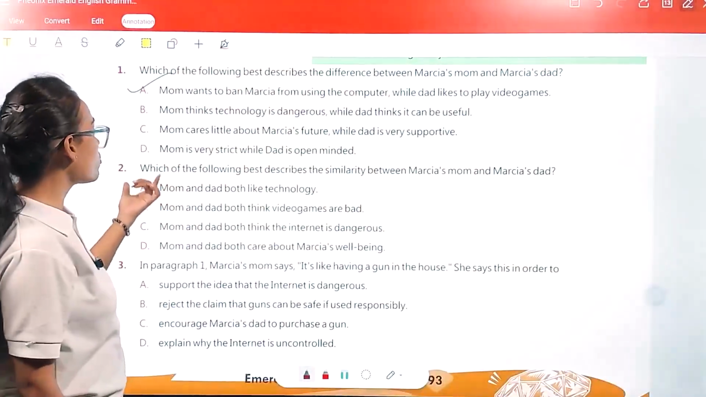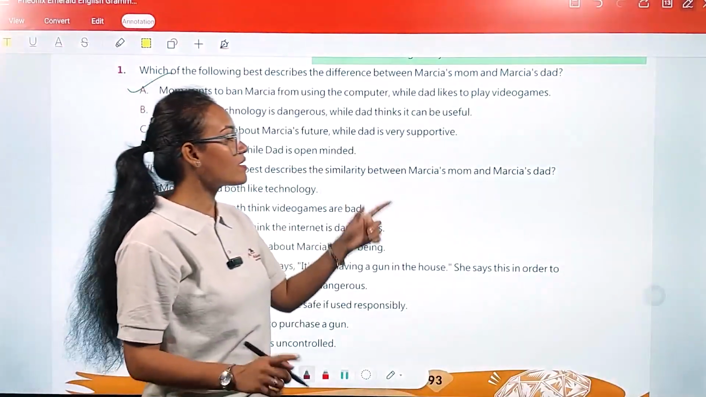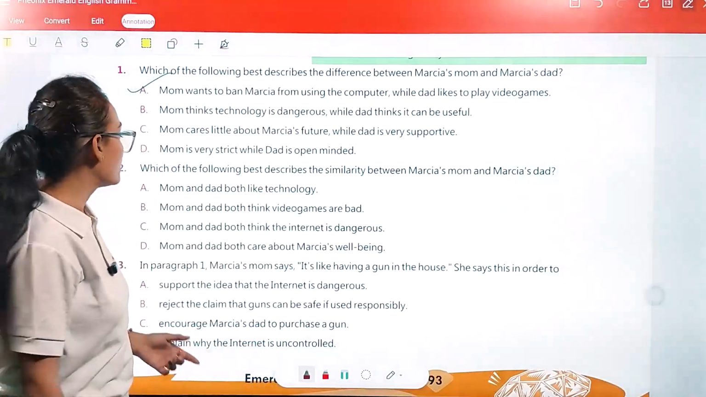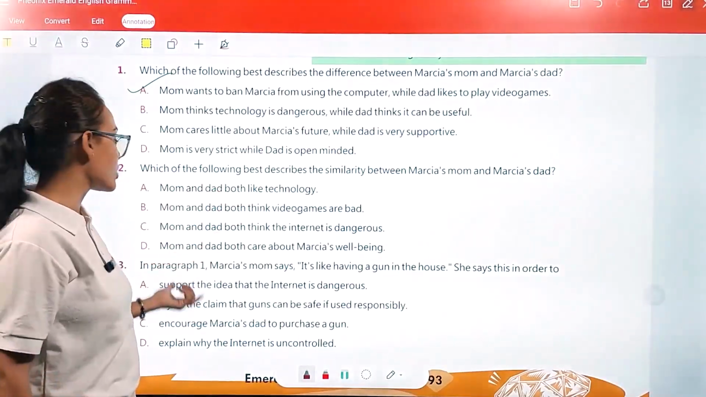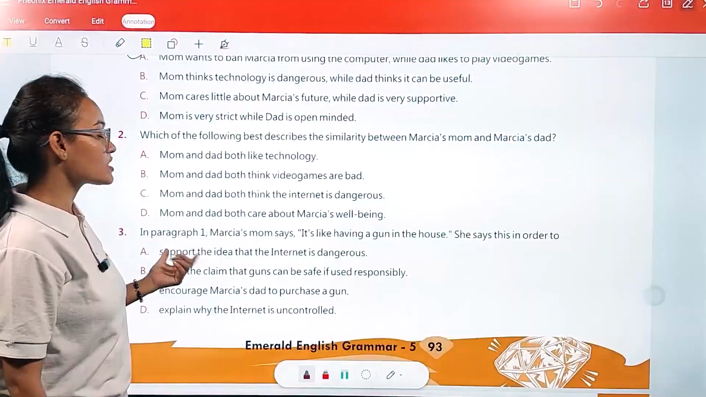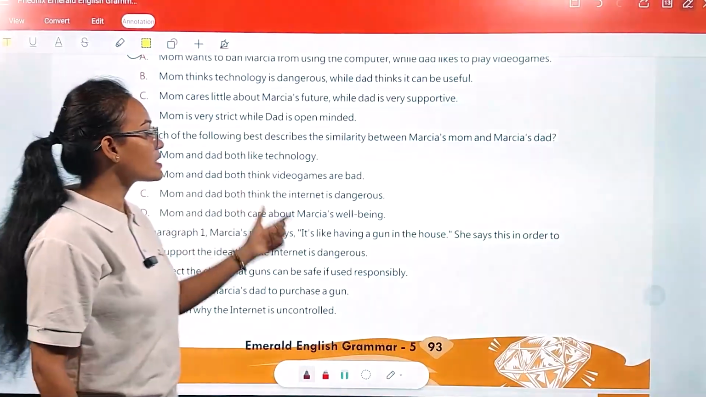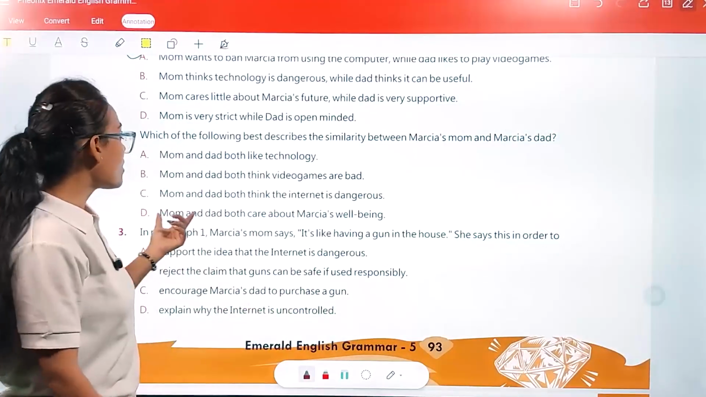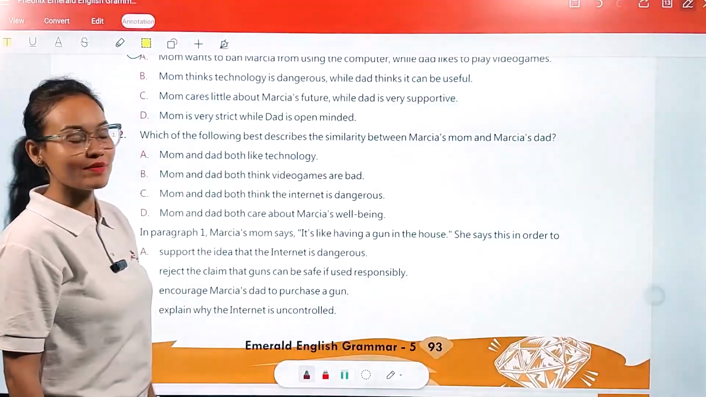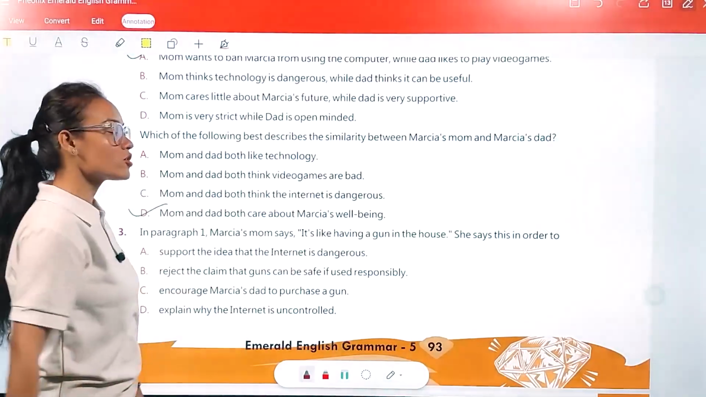Then 2. Which of the following best describes the similarity between Marcia's mom and Marcia's dad? Mom and dad both like technology. Mom and dad both think video games are bad. Mom and dad both think the internet is dangerous. Mom and dad both care about Marcia's well-being. So option number D is most suitable.